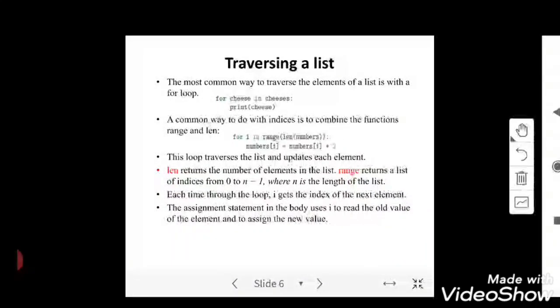And here we can use len, to find the number of elements in a list. I hope you know the meaning of len, which returns the number of elements in the list. Second, range is the same as usual: it starts from 0 and ends with the last minus 1, that is n minus 1. If I start my range from 0 to 10, this will represent values only from 0 to 9. That concept is the same.